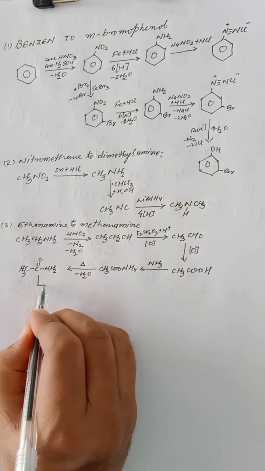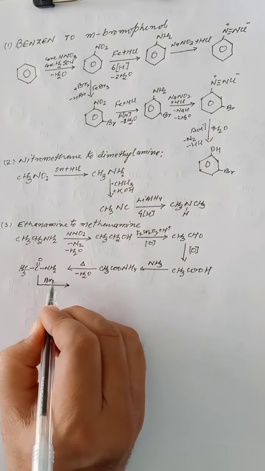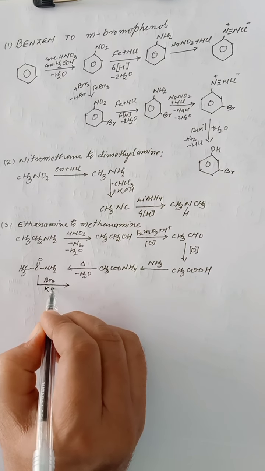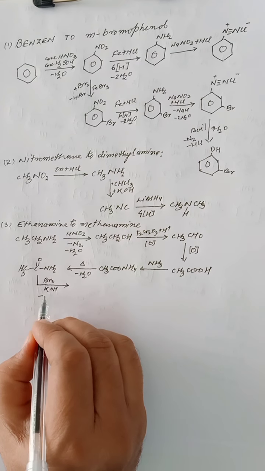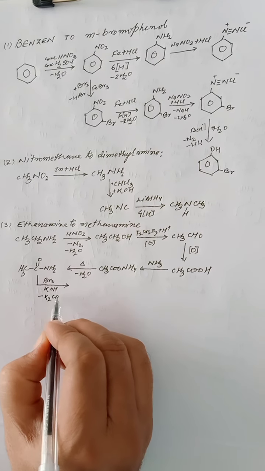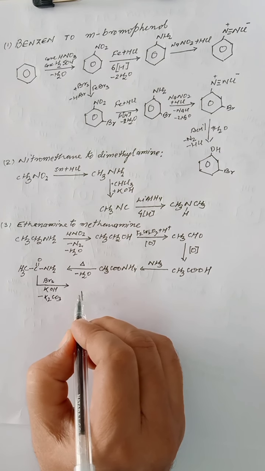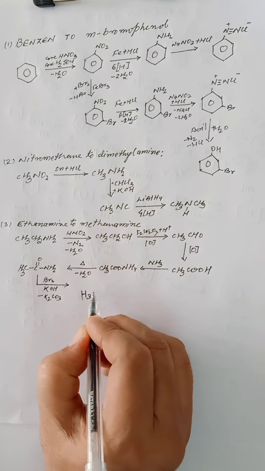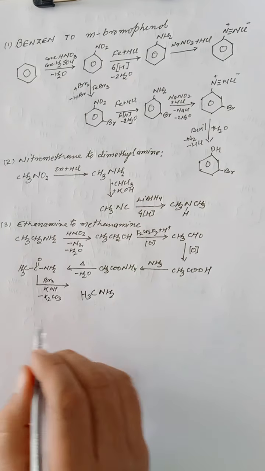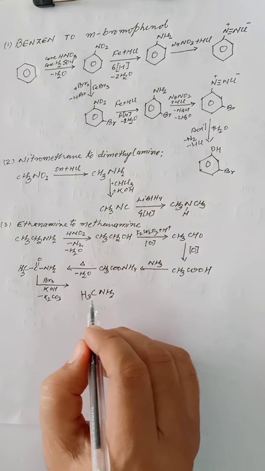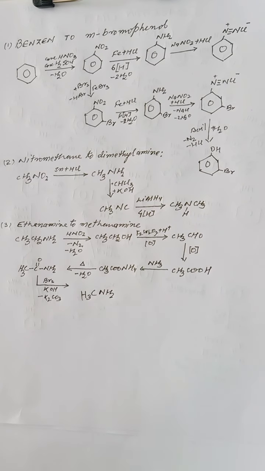And when it is treated with Br2 plus KOH, that is the Hofmann bromamide degradation reaction. Here decarboxylation happens, K2CO3 will be lost and the product will be CH3NH2. So CO will be lost from here. So we will get CH3NH2, methanamine. So ethanamine can be converted into methanamine.